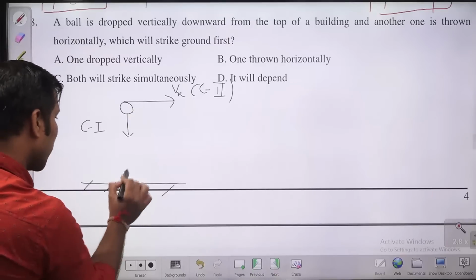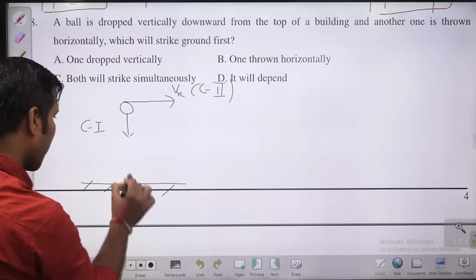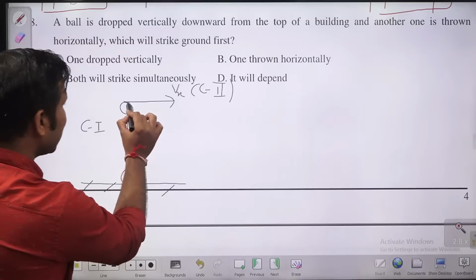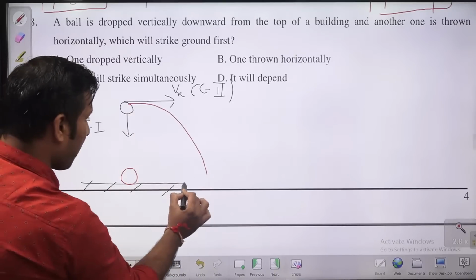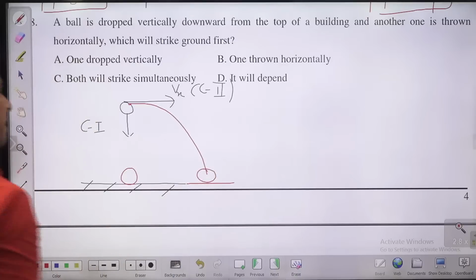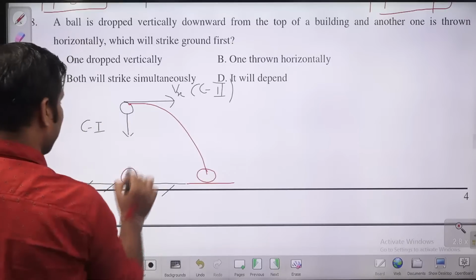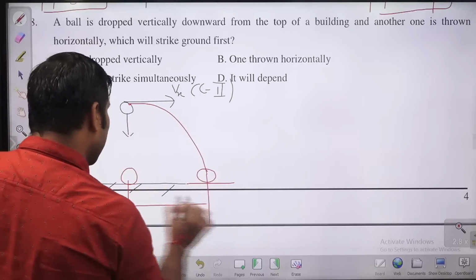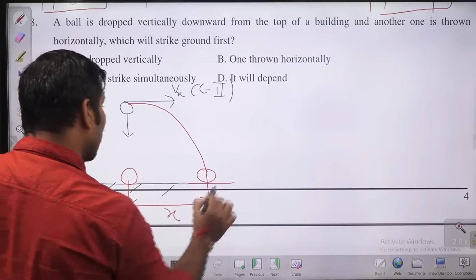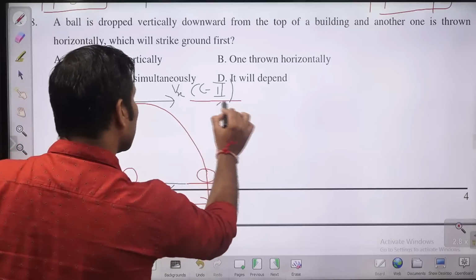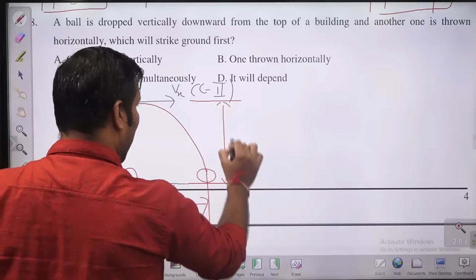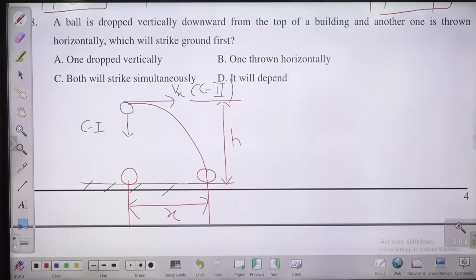In the first case, it will reach the ground like this. And in the second case it is going to reach like this. In both cases the vertical distance traveled is the same, guys, but in case 2 it is going to travel some horizontal distance also, and it is going to travel some vertical distance, suppose height h. Now please try this question.